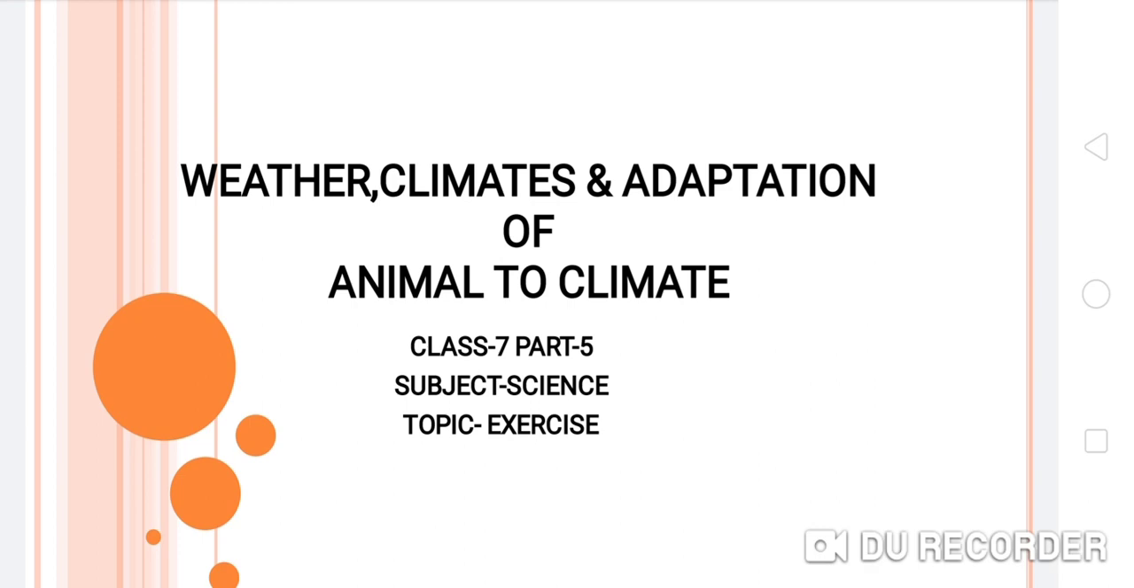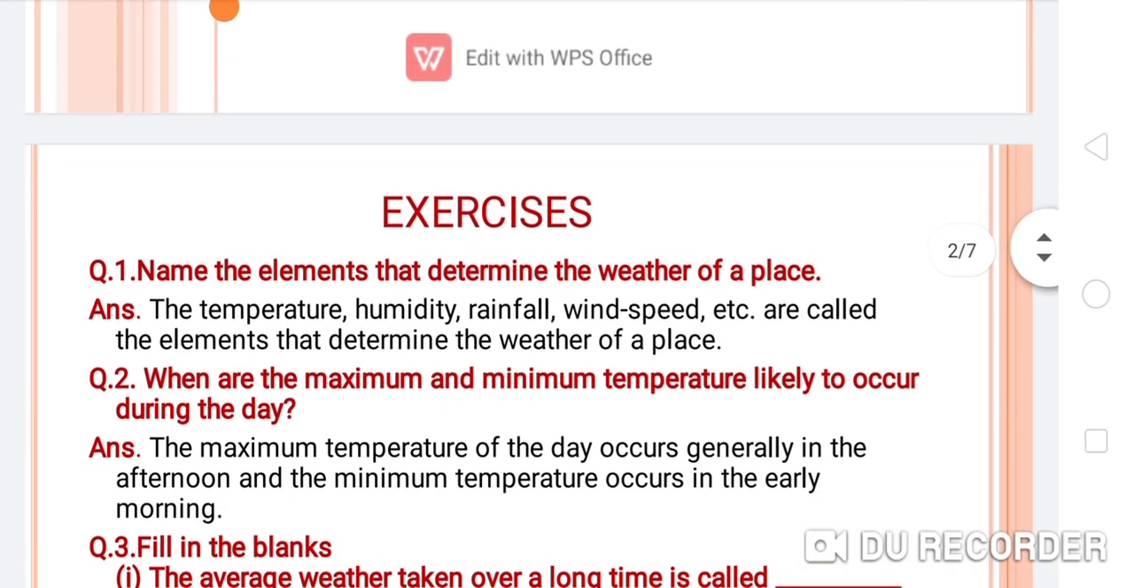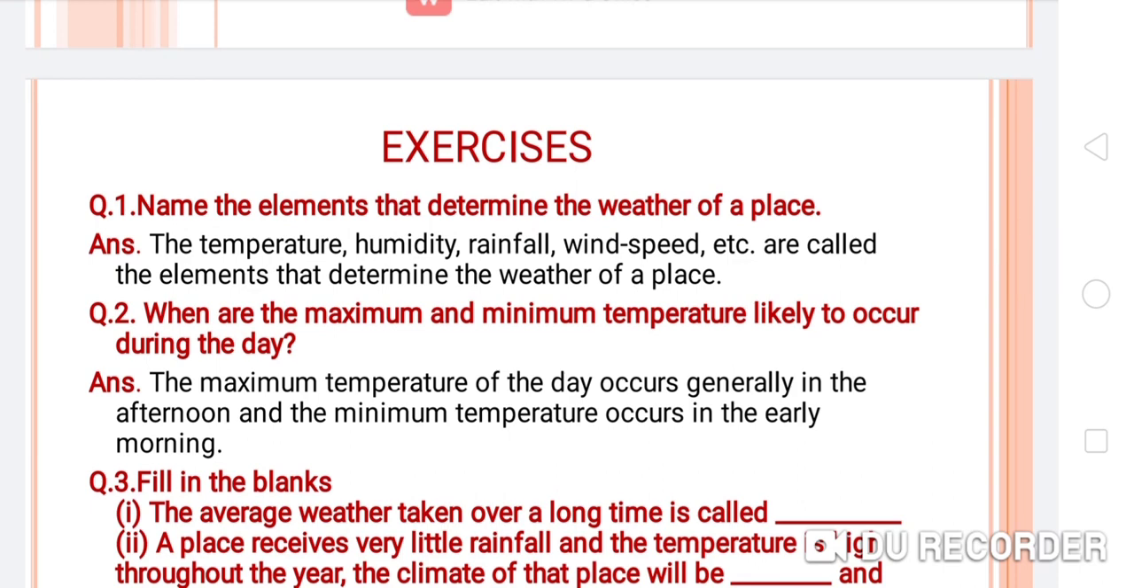And students, in this video we are going to discuss the exercise of chapter number 7, that is weather, climate and adaptation of animals to climate. So let's start. Let's see what the first question is. Name the elements that determine the weather of a place. The answer is temperature, humidity, rainfall, wind speed, etc. are called the elements that determine the weather of a place.